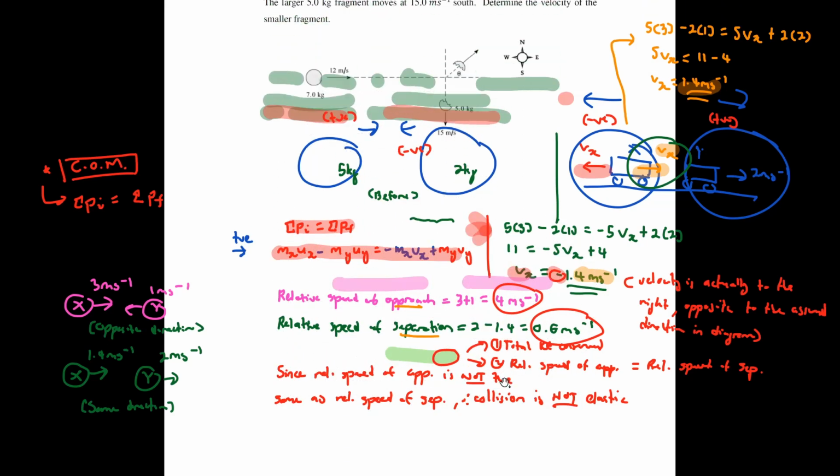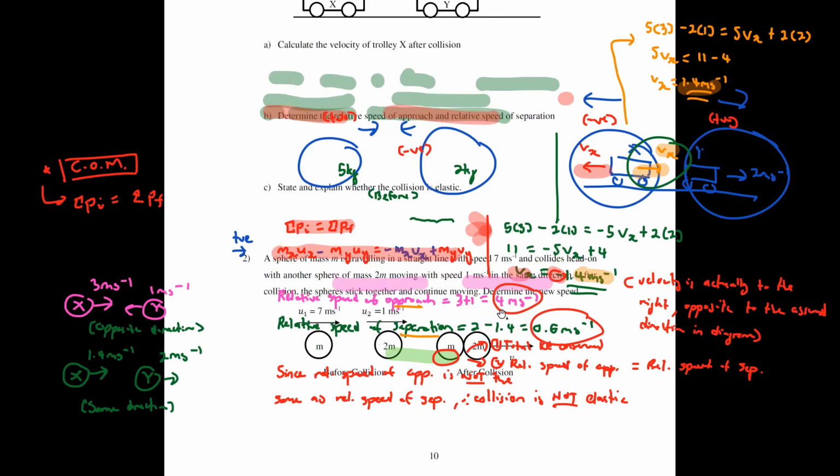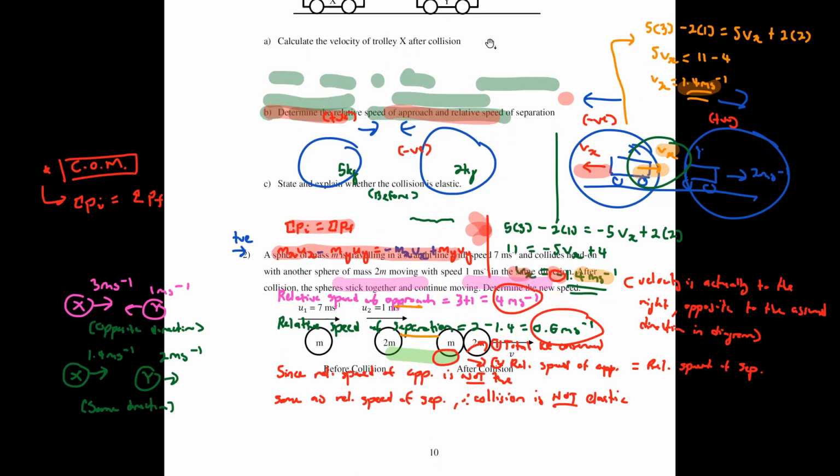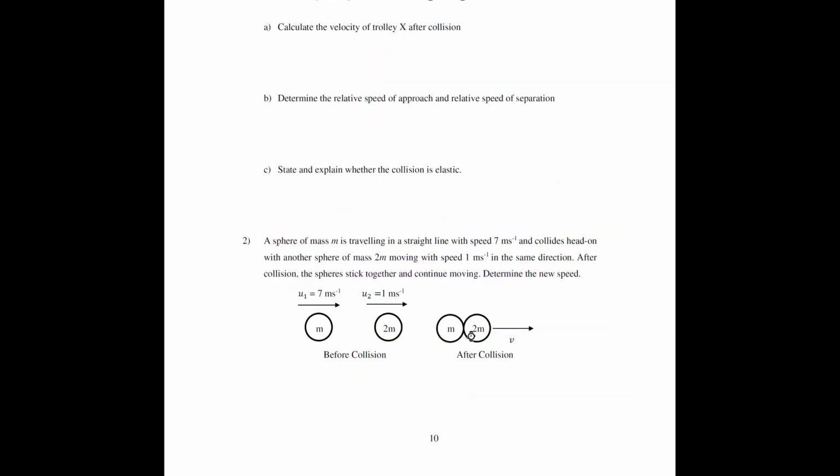This one is also again on collision, but it's more for perfectly inelastic collision. If you move on to the next example, this one should be a short one. You have a sphere of mass m traveling in a straight line with speed 7 meters per second that collides head-on with another sphere of mass 2m moving at a speed of 1 meter per second in the same direction. After collision, the spheres stick together and they continue moving. Determine the new speed.